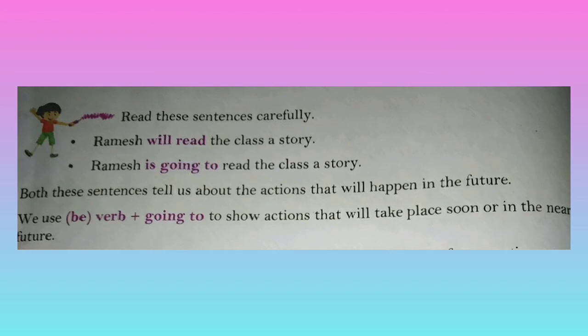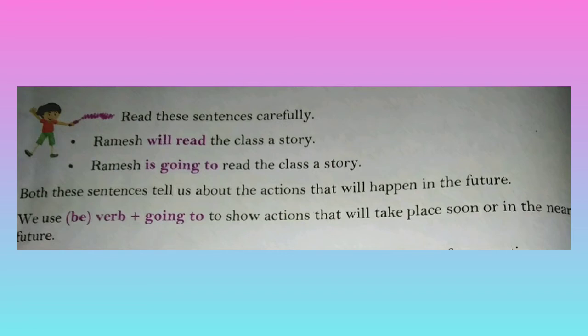Next word we use in the future tense is going to. So will, going to, shall have same meaning. For example, Ramesh will read the class a story. Ramesh is going to read the class a story. So both the sentences tell us about the actions that will happen in the future.